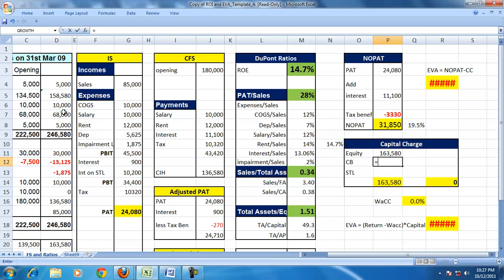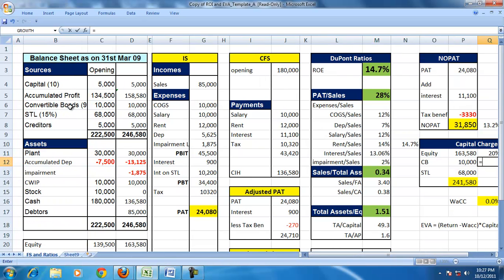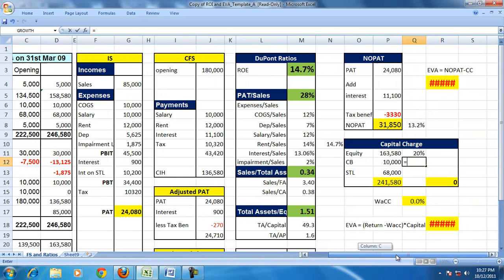163,580, convertible bonds 10,000, and short-term loan 68,000. The cost of equity is given. For most of our questions, we are taking 20% as the cost of equity. The convertible bond coupon rate is 9%.